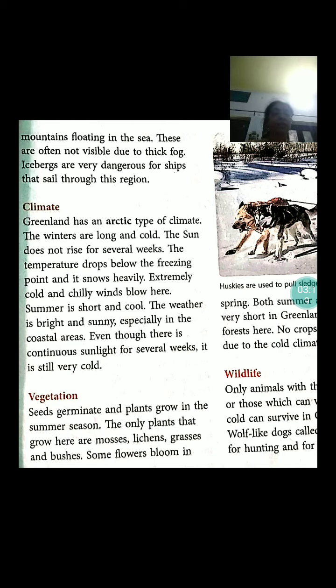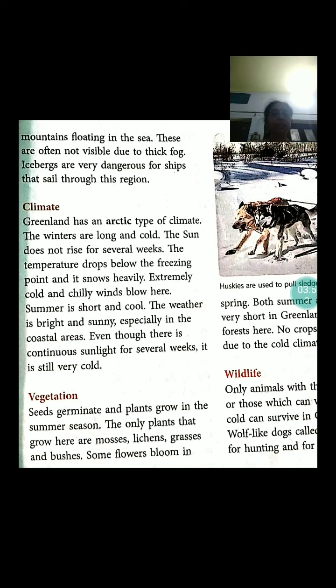Climate. Greenland has an Arctic type of climate. The winters are long and cold. The sun does not rise for several weeks. The temperature drops below the freezing point and it snows heavily. Extremely cold and chilly winds blow here. Summer is short and cool. The weather is bright and sunny, especially in the coastal areas. Even though there is continuous sunlight for several weeks, it is still very cold.